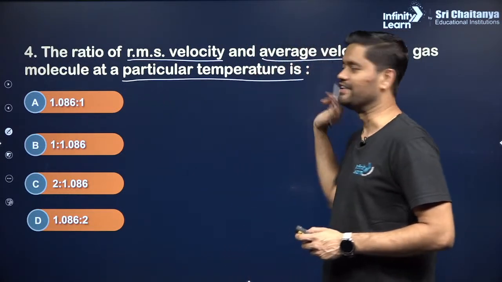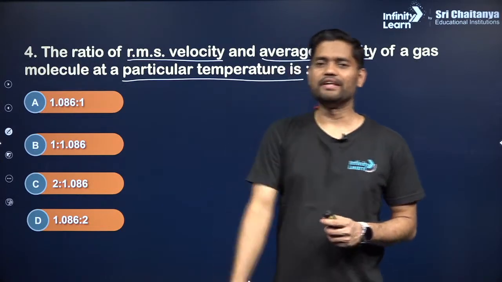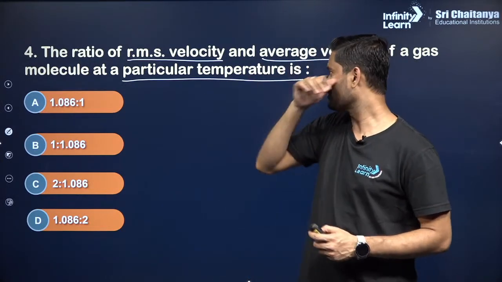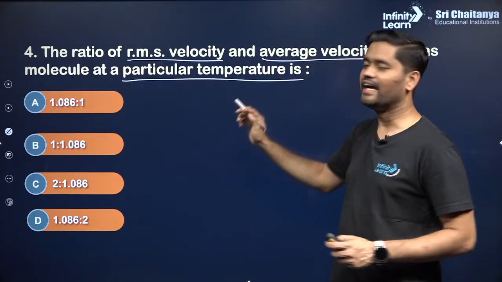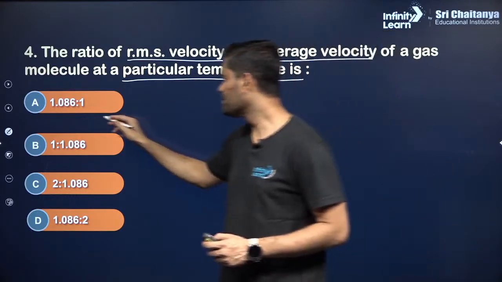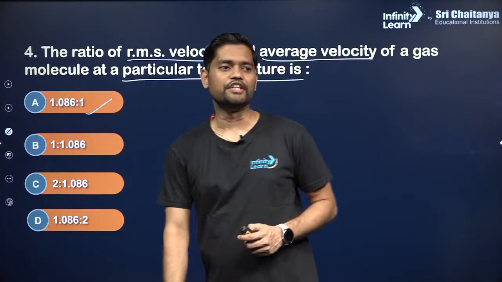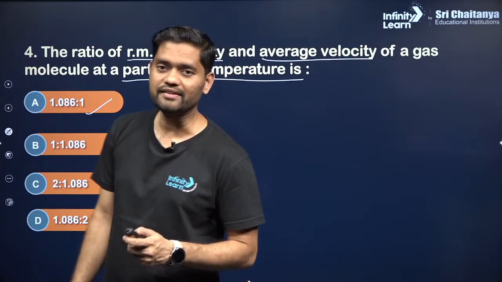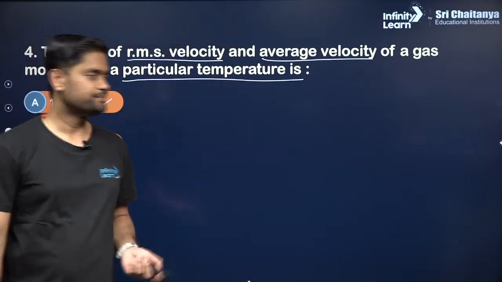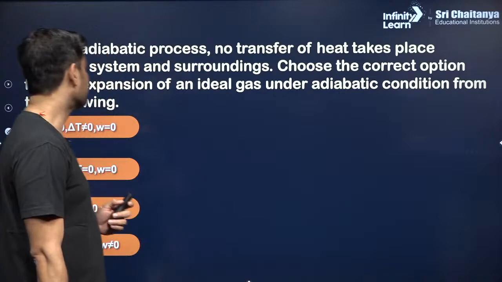Next, the ratio of RMS velocity and the average velocity of a gas molecule at a particular temperature. It will be better if you remember this: the ratio of RMS velocity and average velocity of a gas molecule at a particular temperature is 1.086 is to 1. Try to remember this value. Clear? Next question.